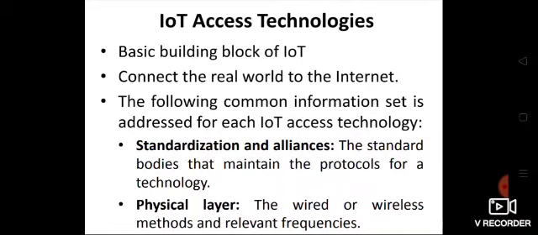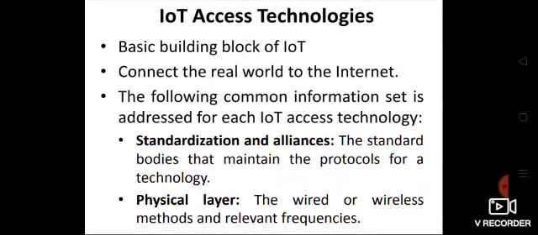So let us now come to study the IoT access technologies. I was telling you from many previous classes that we'll be studying different IoT access technologies in our upcoming discussion. So let us start with IoT access technologies. An IoT access technology is a basic building block of IoT.